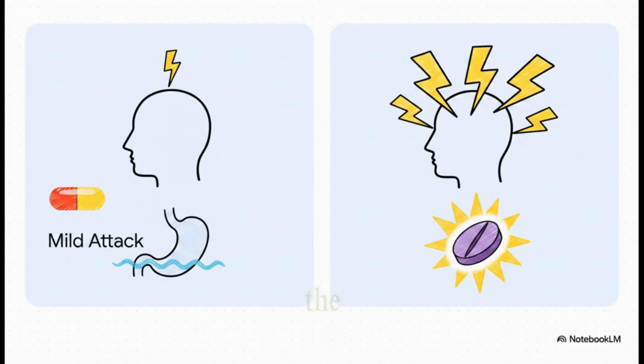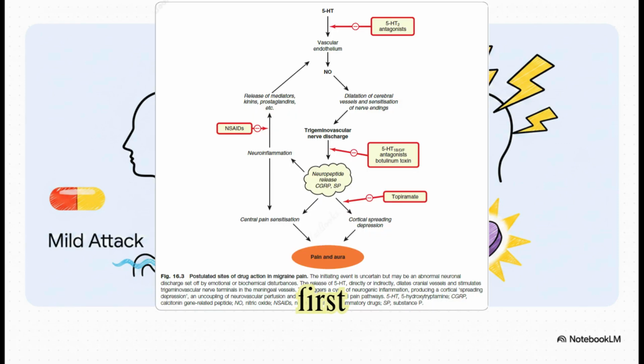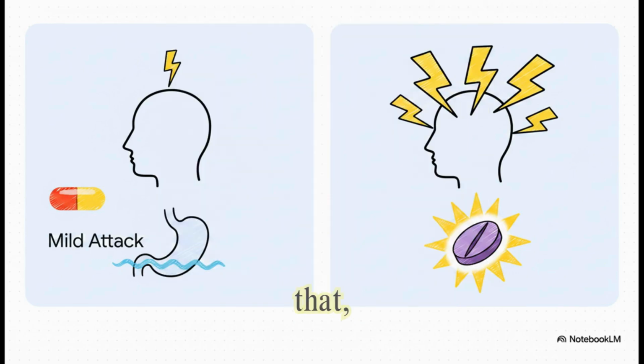It is vital to contrast the stepwise treatment approach here. For a mild to moderate attack, we start simple. We're talking NSAIDs like ibuprofen, aspirin, naproxen, or paracetamol. We often combine these with an antiemetic like metoclopramide or domperidone, which handles the nausea and actually helps improve the absorption of the painkiller. But if the patient presents with a moderate to severe attack, actually scratch that, even if